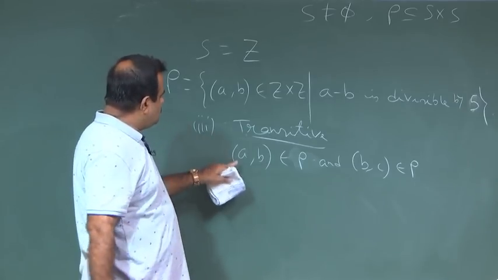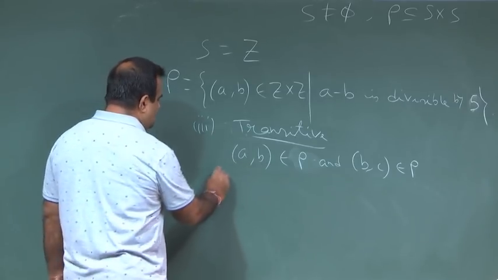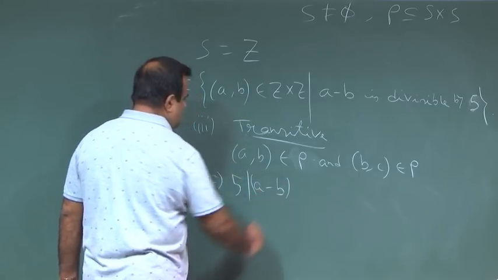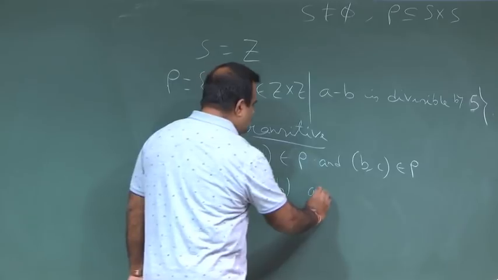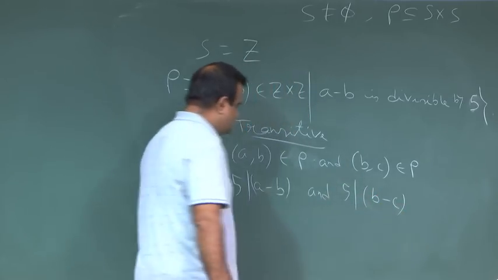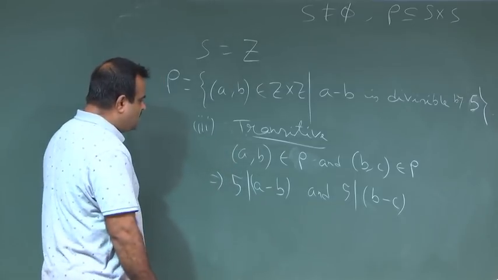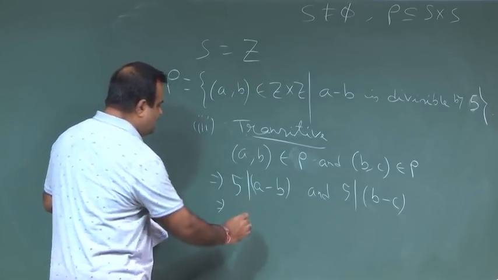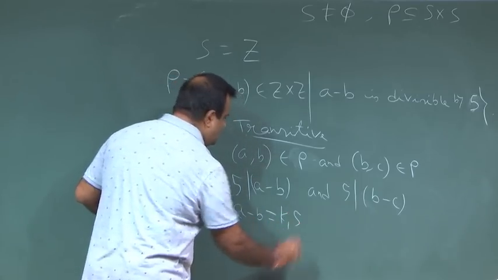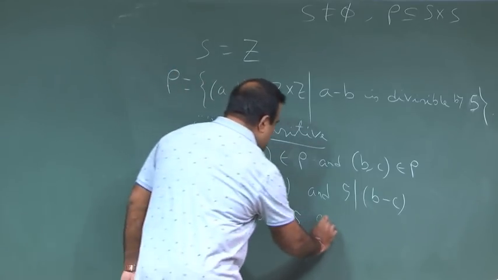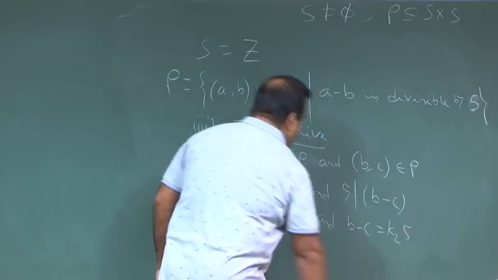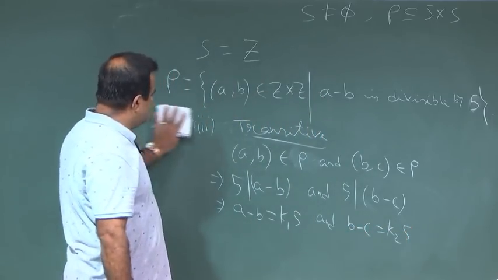So, how to show that? (A, B) belongs to rho means what? That 5 divides A minus B, and (B, C) belongs to rho means 5 divides B minus C. Now, 5 divides A minus B means A minus B is equal to some k1 into 5, and B minus C is equal to some k2 into 5.